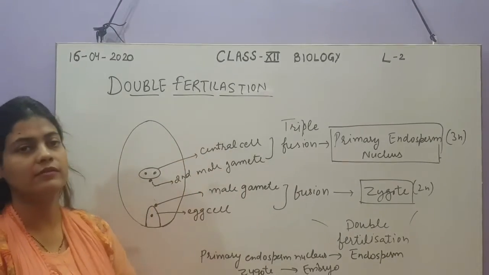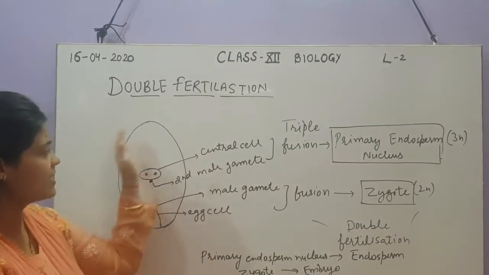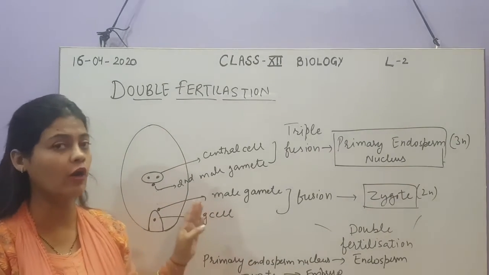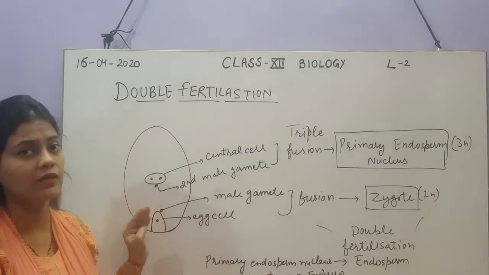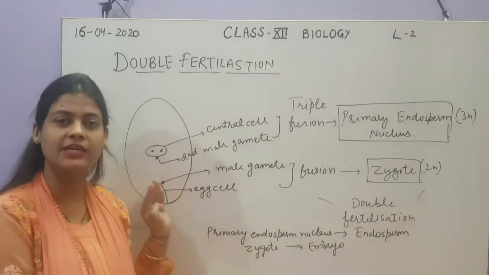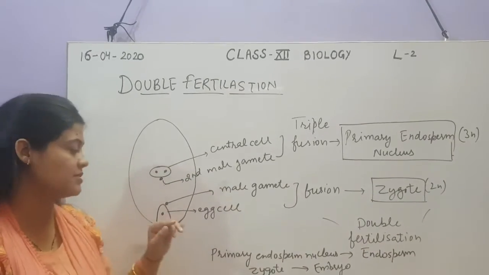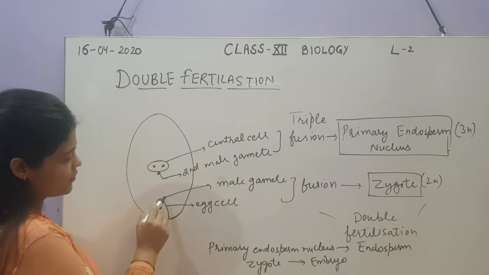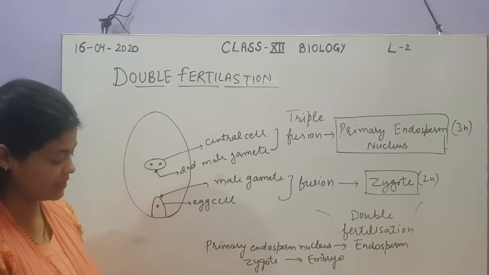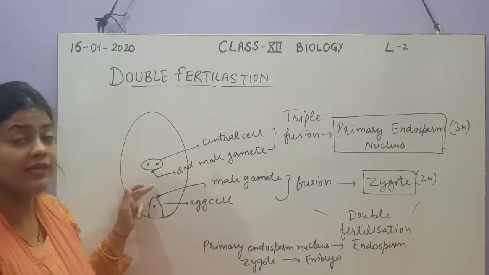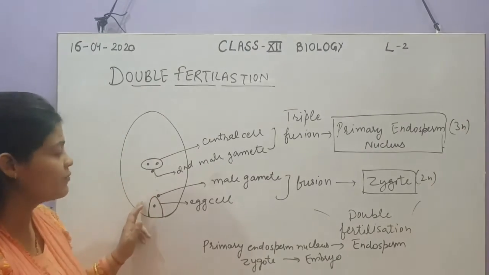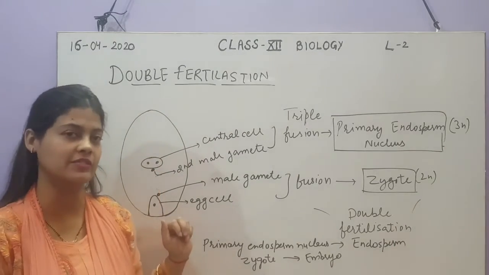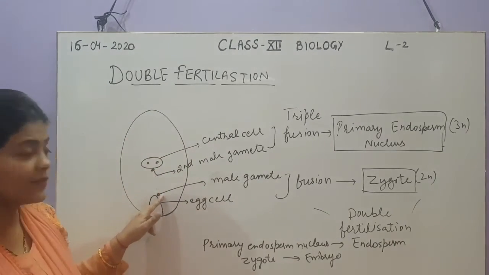So let us see the double fertilization. As we have discussed already, this is the embryo sac, and the entry of male gametes into the embryo sac in the last step. After the entry of 2 male gametes, you can see here this is 1 male gamete and this is the second male gamete. When these 2 male gametes enter inside the embryo sac, what will they do? They will undergo fertilization, but it is a specific type of fertilization. Let's see how.